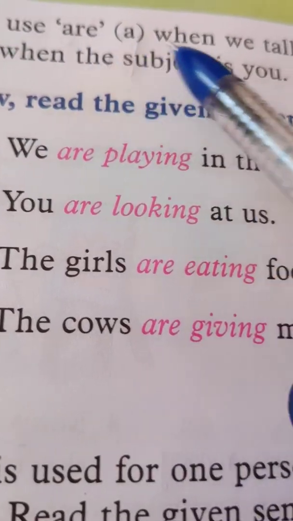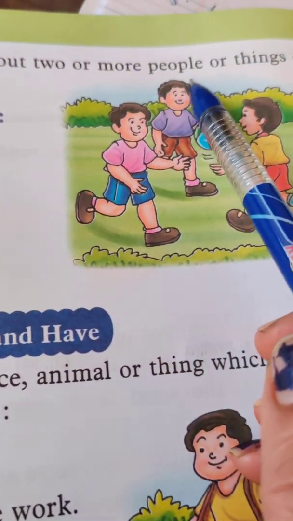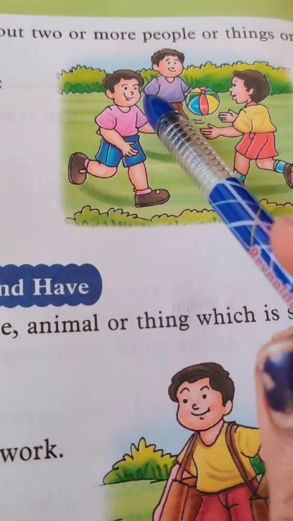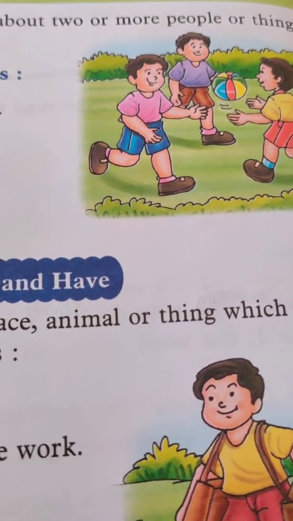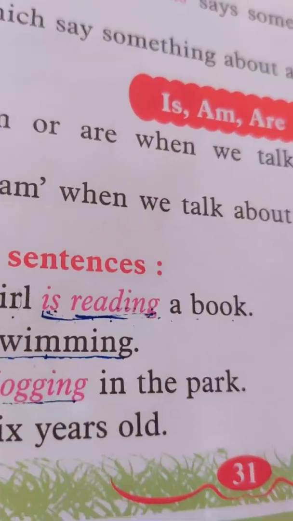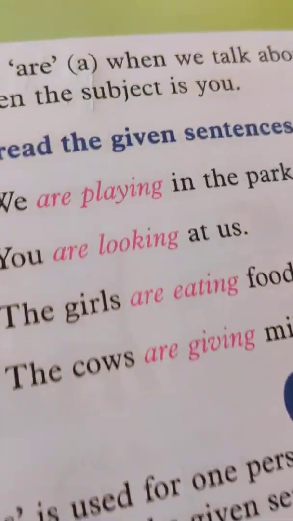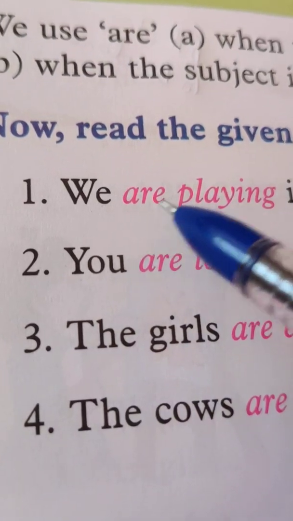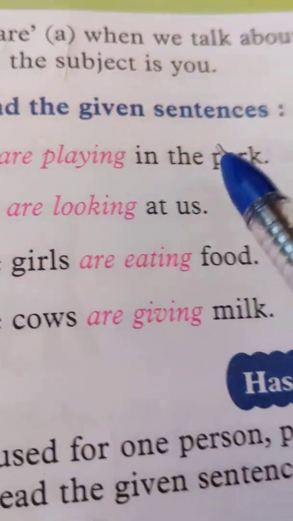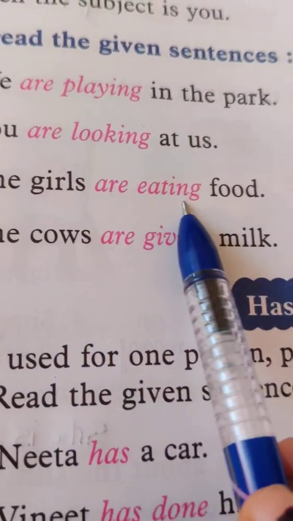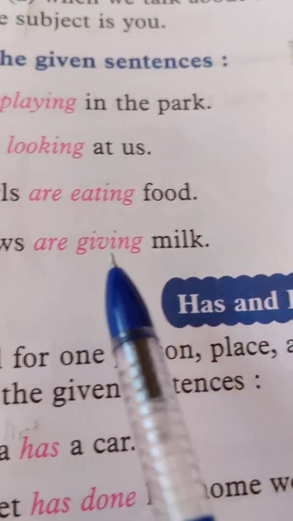We use are when we talk about two or more people or things. When there are more than one persons, we say are. In this case, what did we say? We said the girl is reading a book. When there are more than one girls, we say the girls are reading a book. So we use the word are when it is plural. We are playing in the park. You are looking at us. The girls are eating food. The cow is giving milk.